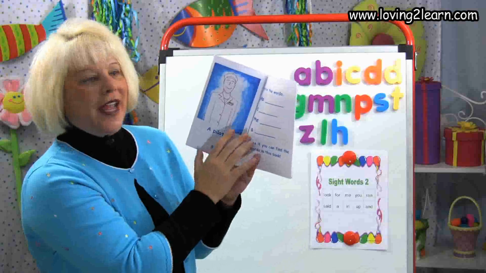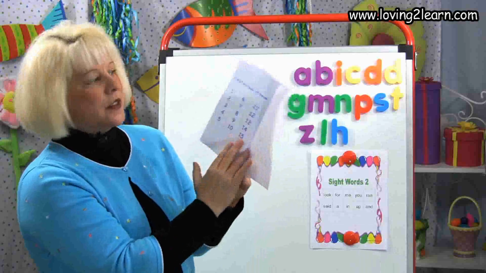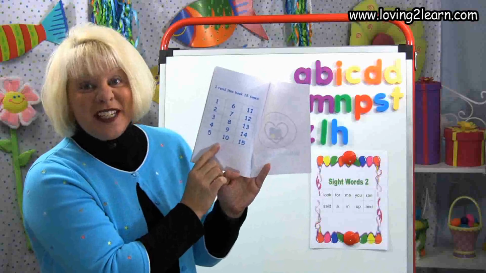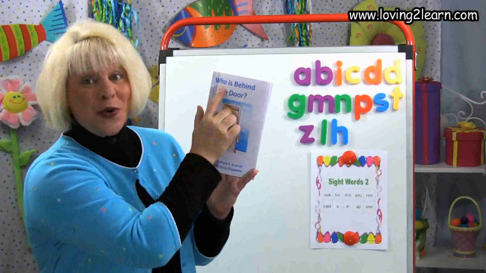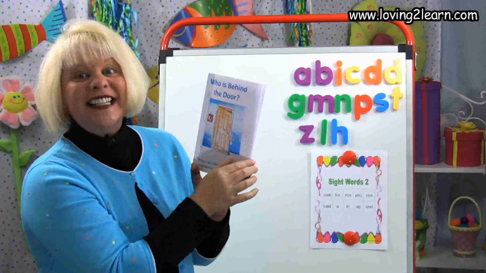Here too, we have where we're going to write words, and of course, we're going to read this book 15 times. But right now, we're going to read this book, Who Is Behind the Door, together.